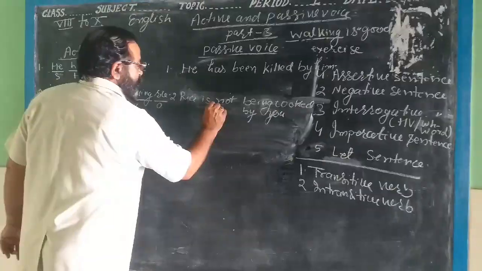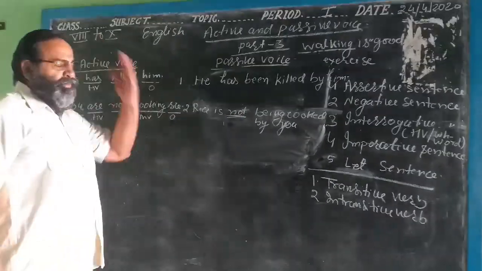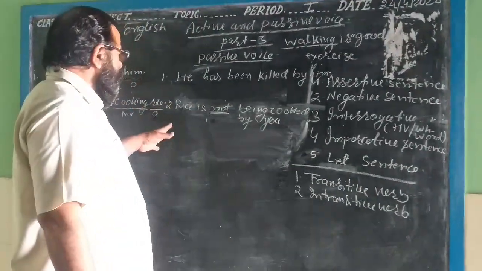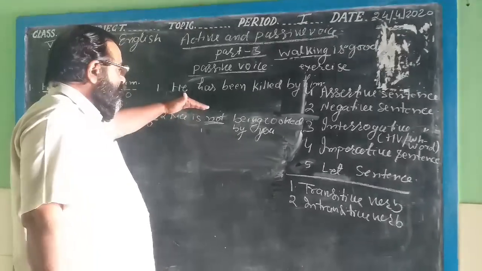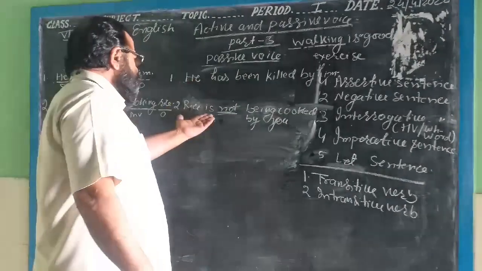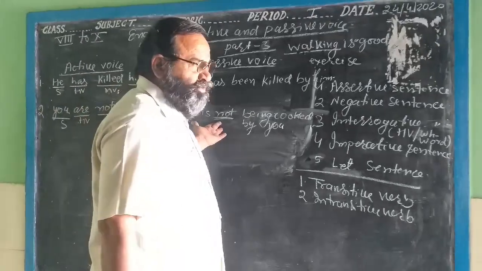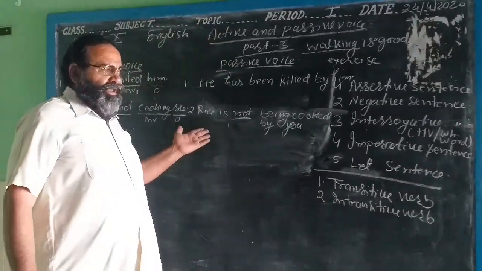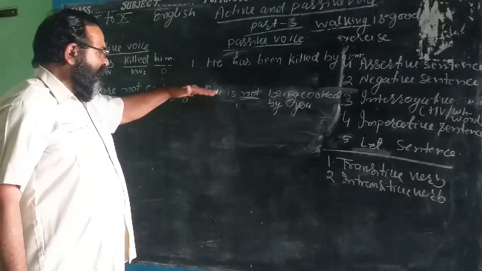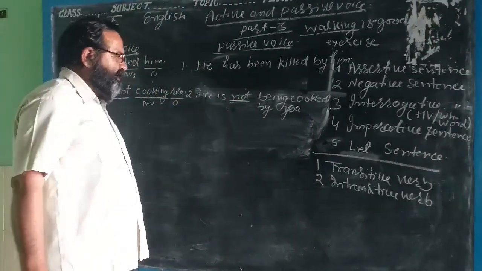Now, for any kind of sentence, in any tense, if you want to change the active sentence into the passive sentence, then with the negative sentence you can change it easily.